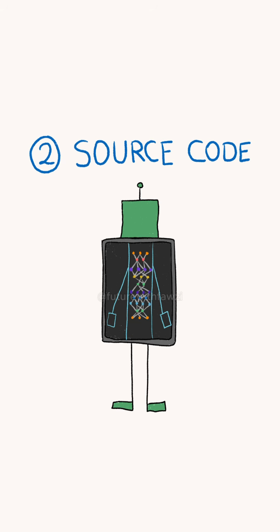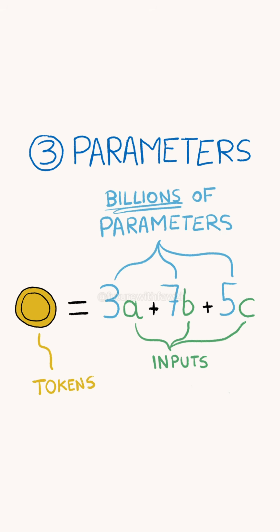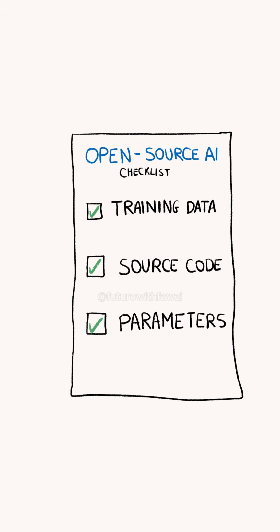Second, they need to share the entire source code used to train and run the model, so it can be inspected and modified. Finally, they need to reveal the model parameters, which are the billions of variables that determine an AI model's outputs. Many models are advertised as open source, but they only reveal the model's parameters without exposing their training data or their code.